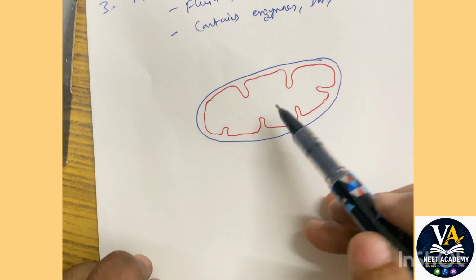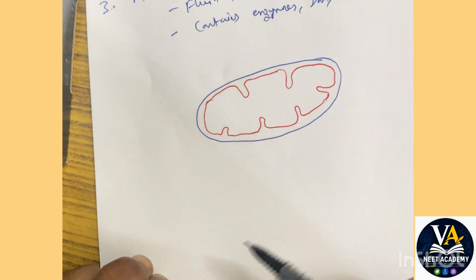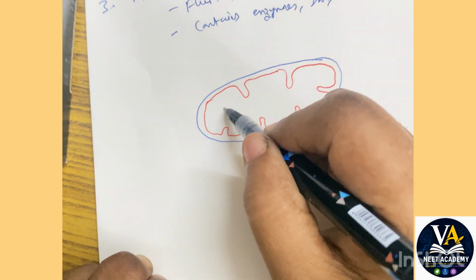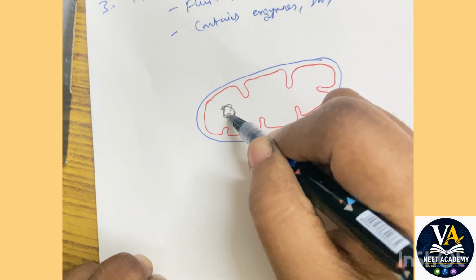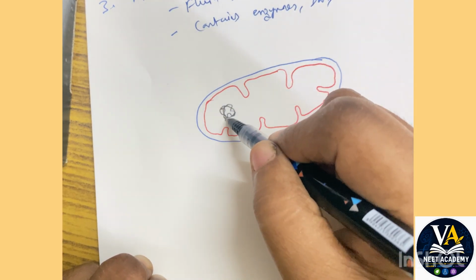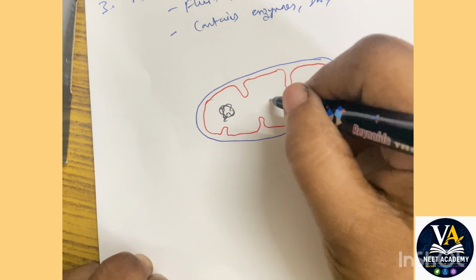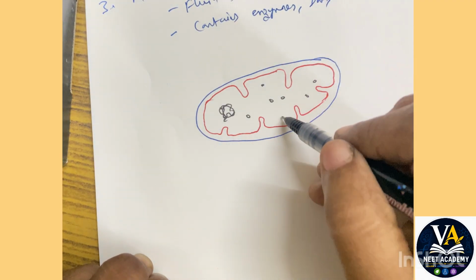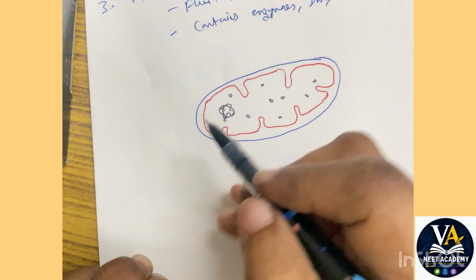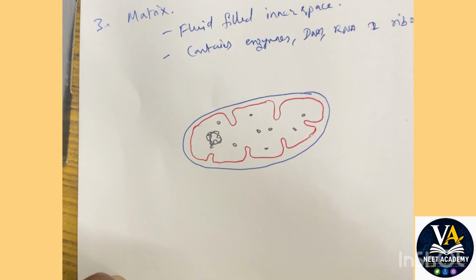Apart from that, it has the matrix. Matrix is what? The internal, fluid filled structure. It has the DNA molecule. This is your DNA of the mitochondria. It has ribosomes scattered here and there in the structure, and of course the fluid filled inner matrix.